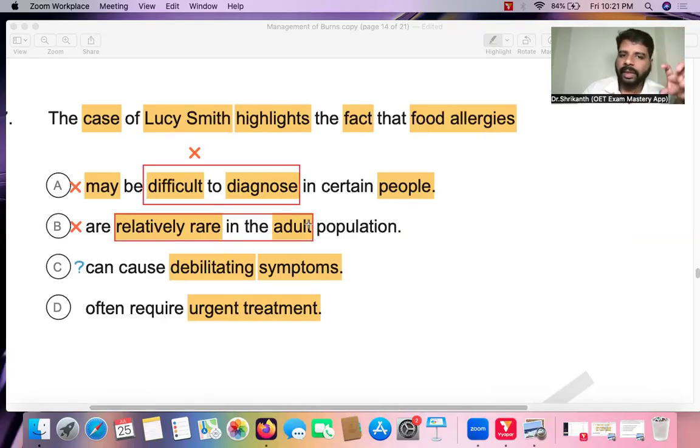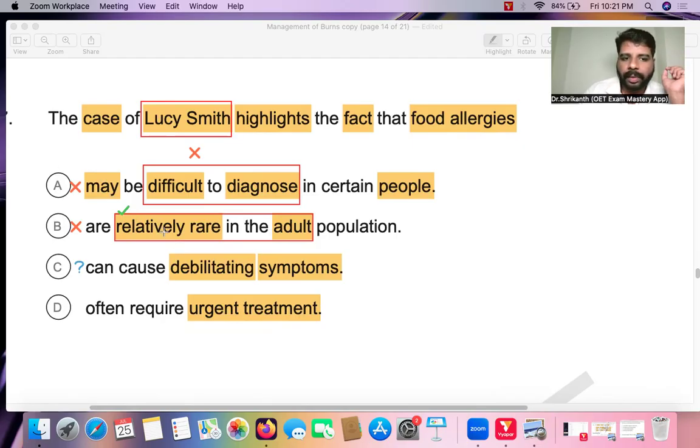But even though the Australian population is mentioned, we cannot choose that because that is not the reason why they are using the example of Lucy Smith. That is not the purpose.